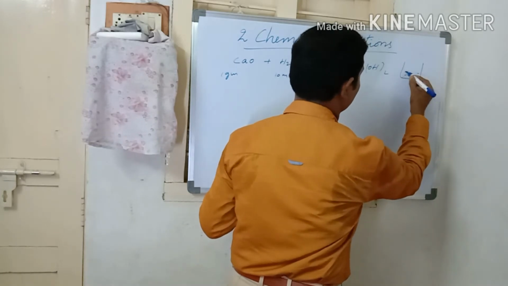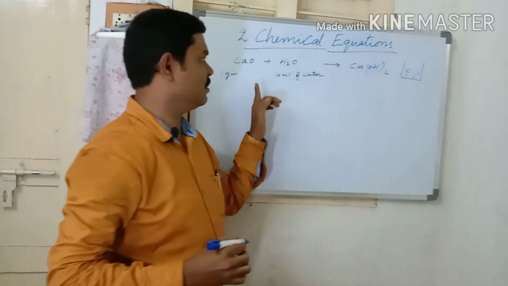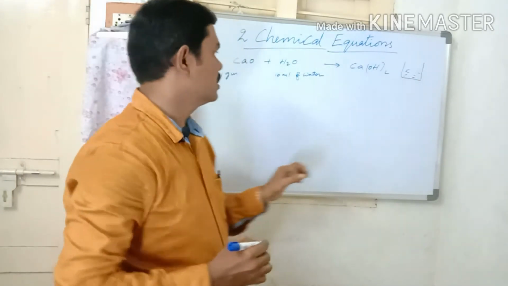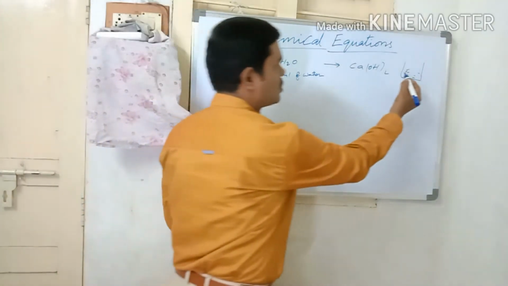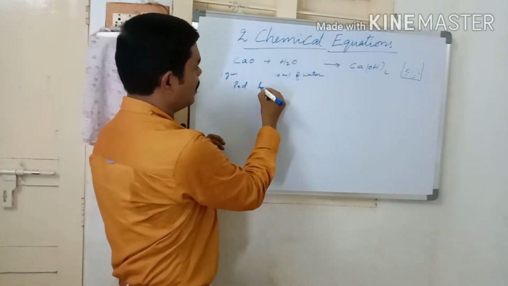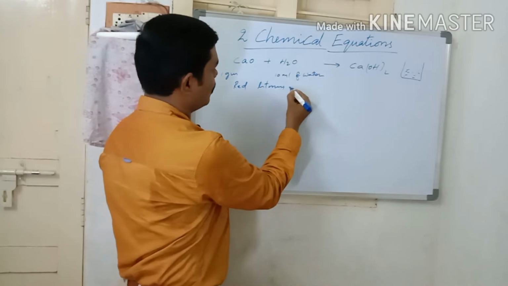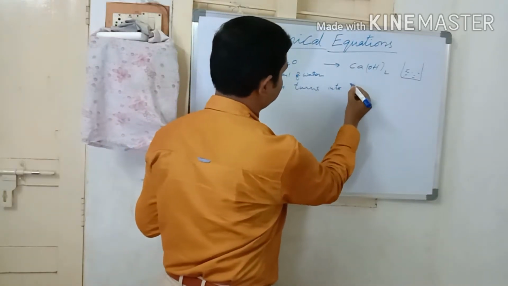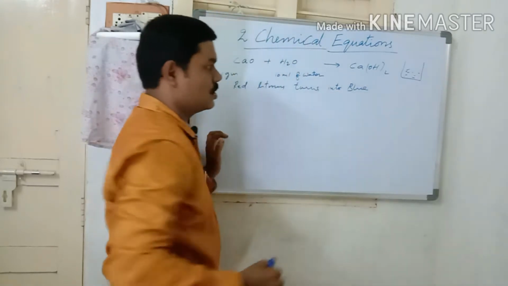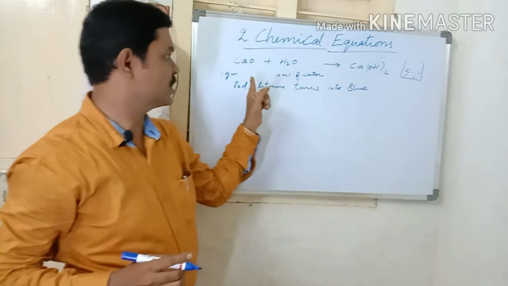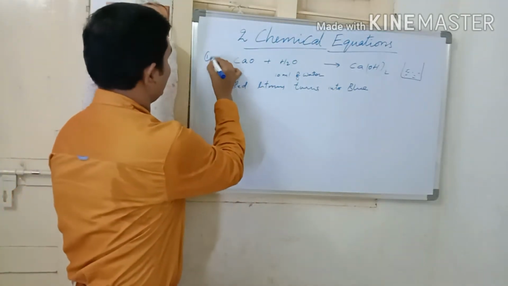What is the reason? Whenever this chemical reaction takes place, heat energy is also liberated. If you test this solution using red litmus paper, the red litmus will turn blue. So a basic solution is produced in this reaction. This is the first activity.